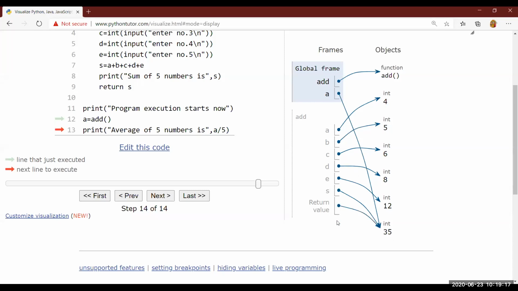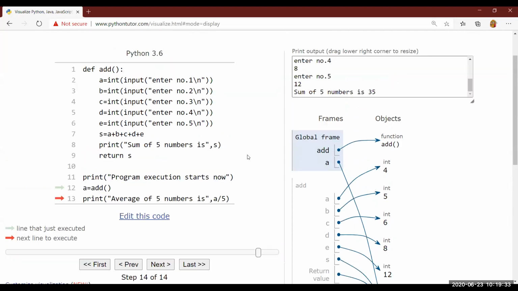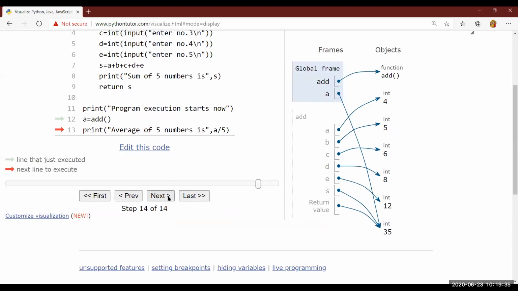All these are blurred because the function has done its execution. A gets created because in line number 12 you have used A equals to add. The result is transferred back to the A variable. Fine. Now, since the result is stored in A, that is the sum of 5 numbers. What I have done here, A by 5. A by 5 means divide the sum by 5.